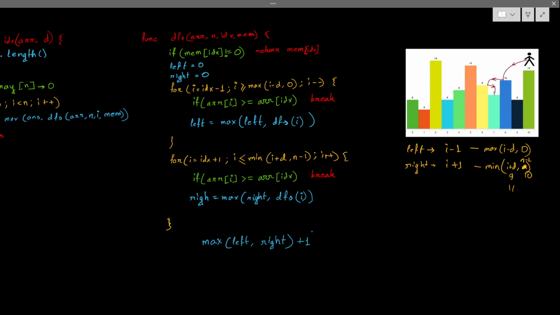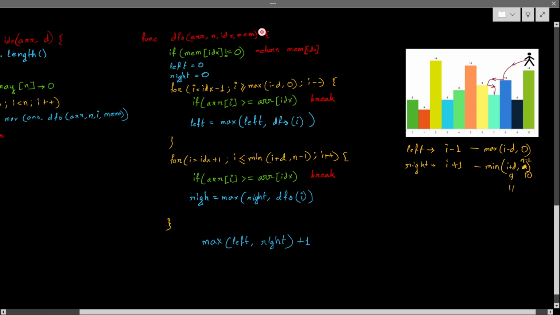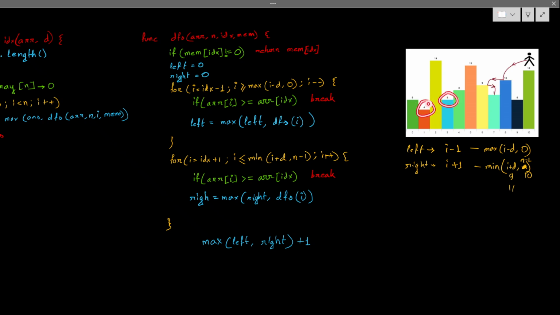So that's why. If you consider this four case, this six case, these two cases, I cannot go left, I cannot go right, but I can visit myself. So for this six case, left will be zero, right will be zero, because this loop will not work, so everything will be zero. But I can visit myself, right? So that's why plus one.